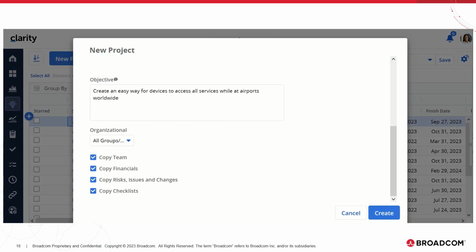Let us go through the demo of copy checklist option while converting an idea to a project. We introduced copy checklist option during idea convert to project, and in 16.1.2 user has an option to copy checklists from an idea in Modern UX. This option is checked by default. Now let us see how it works.